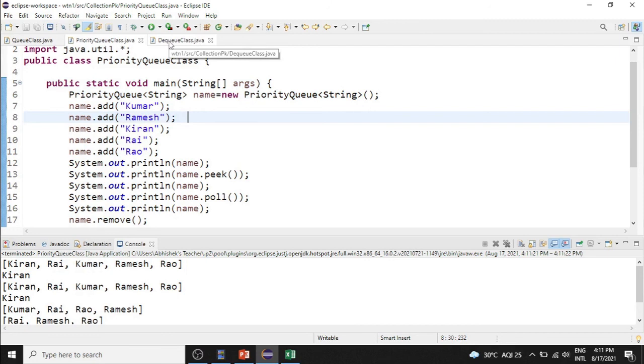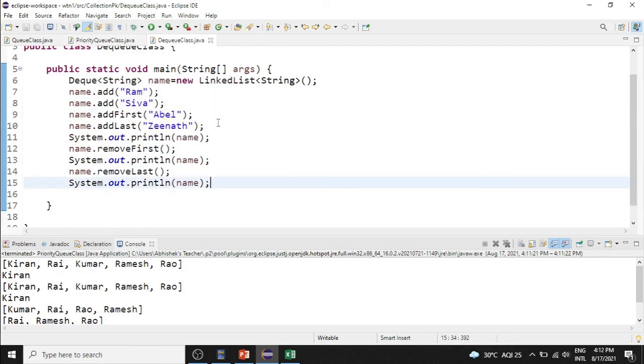Next we will look at dequeue. We can add to the queue at the first and also at the last. Similarly, we can remove from the queue at the first and also the last. So here we are adding Ram, Shiva, Abel and Zenith. We are adding Abel first, then Zenith at last, then Abel, Ram, Shiva and Zenith will be printed. Now we are going to remove first. What will be removed first? Abel will be removed. What will be removed last? Zenith will be removed. Let us run this program and check it.